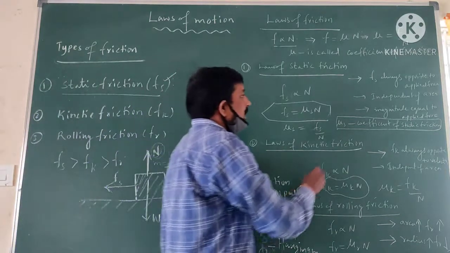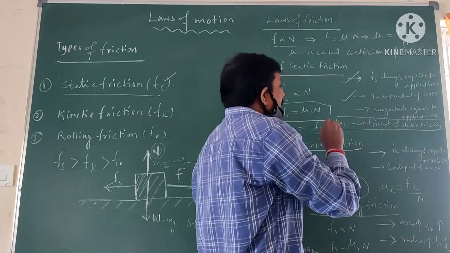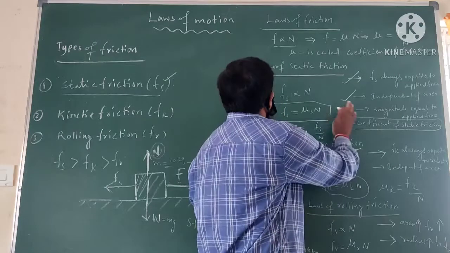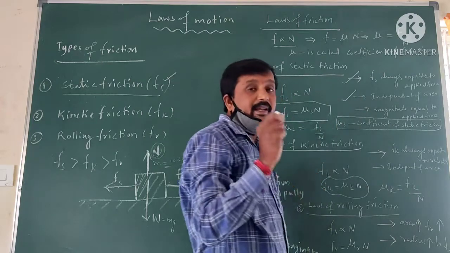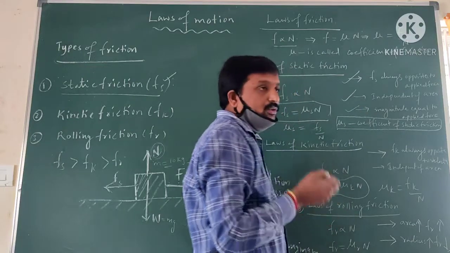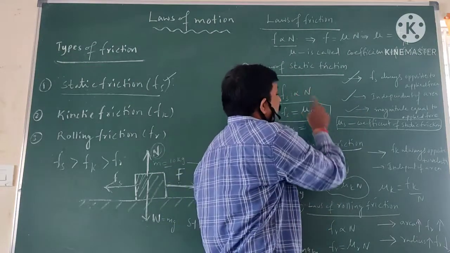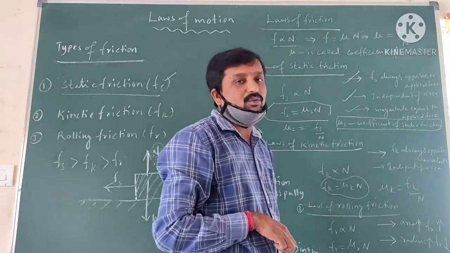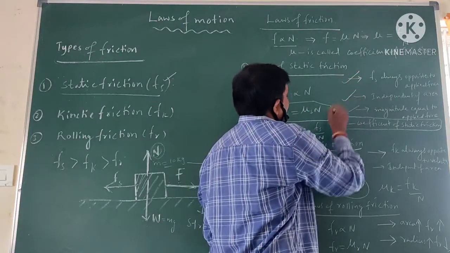The second one is that it is independent of area of contact. Static friction doesn't depend on area of contact. Third, the magnitude of static frictional force should be equal to the applied force.